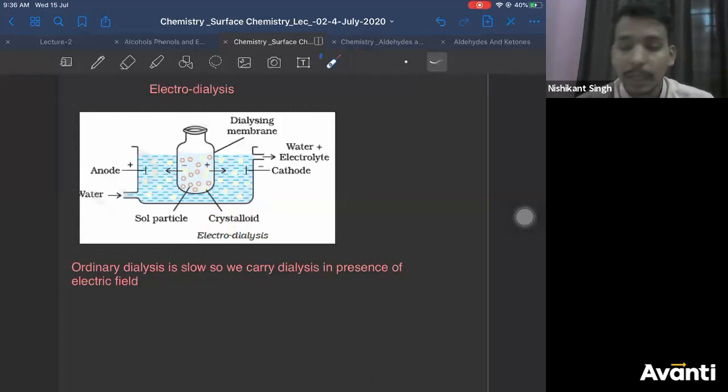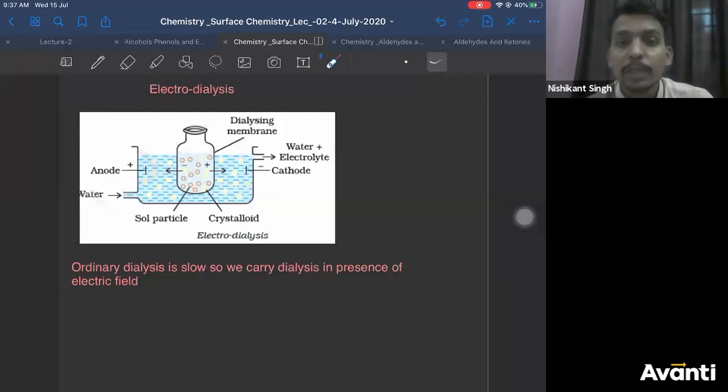Now, why did we use electricity here then? If the dialysis was doing the same purpose, why are we using electricity? Why are impurities near the anode? After they move into the solution, in solution they will not be staying at one place, no? In solution they will be moving randomly everywhere. So they can be present everywhere. You can say more will be here, less will be here. Obviously, Pranav, it's not like they will not be present. They will be in random motion, so they can be present.